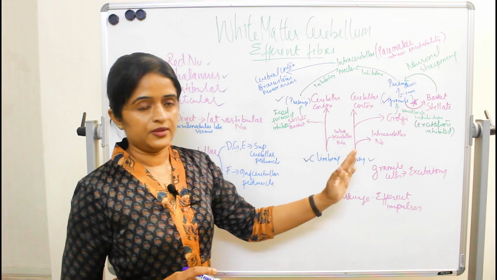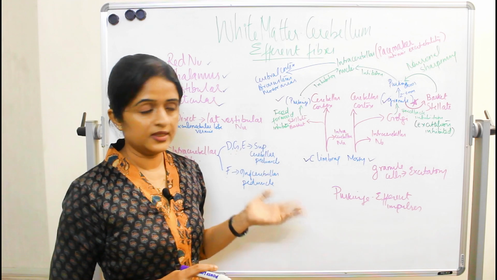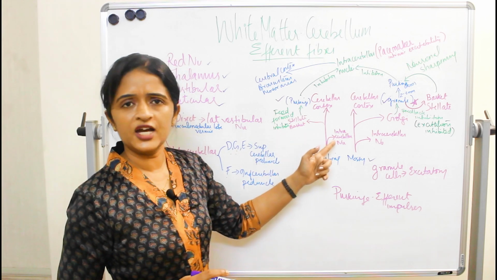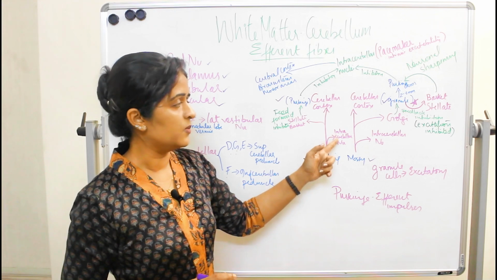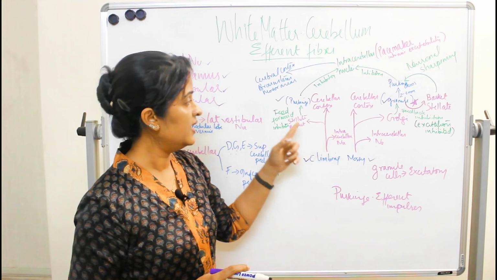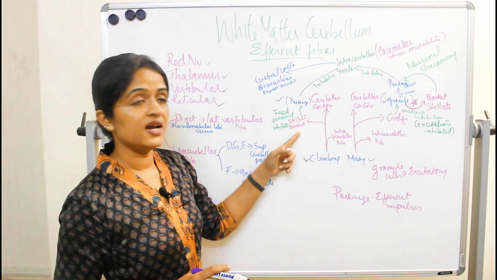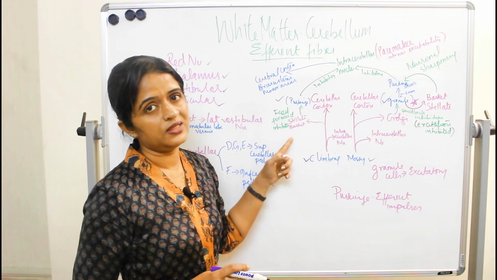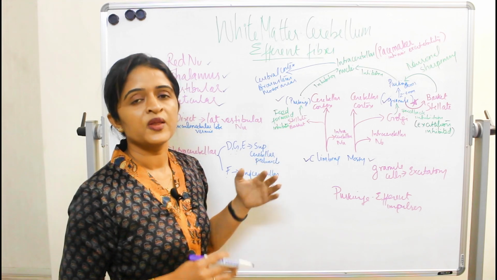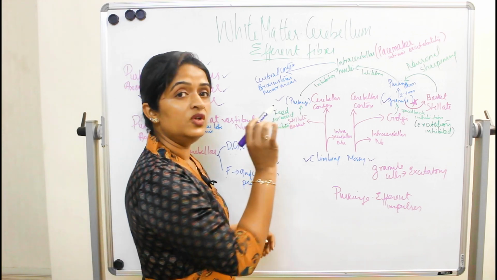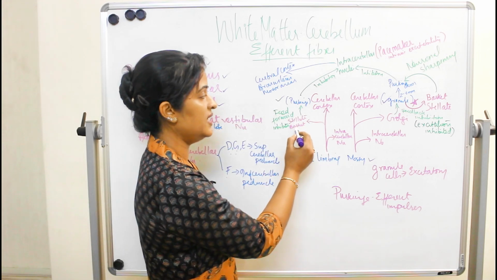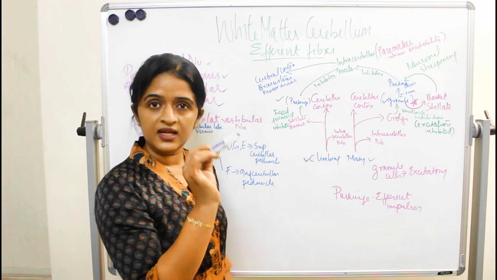Apart from this, we have other options. The collaterals from the climbing fiber have an excitatory response on the intracerebellar nuclei. Apart from that, they have an excitatory response on the stellate and basket cells of the cerebellar cortex. But we know only the granule cells are excitatory. So what about the stellate and basket cells? They are inhibitory.